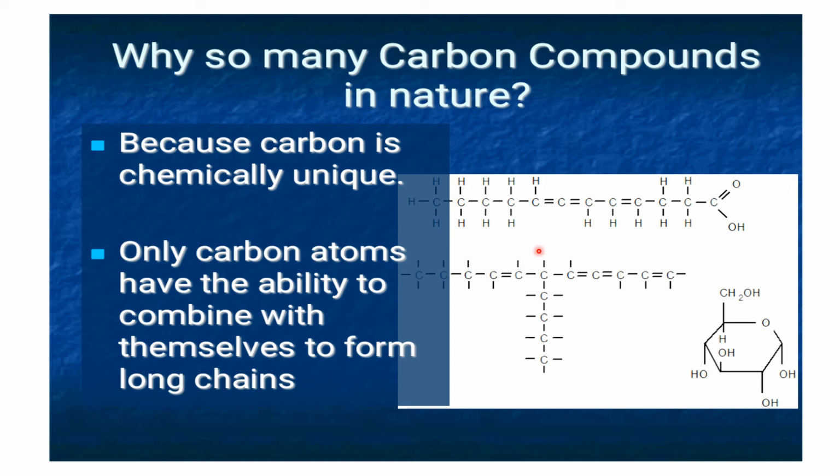Okay, so here you can see the straight chain of carbon compound. With how many carbons? 1, 2, 3, 4, 5, 6, 7, 8, 9, 10, 11, 12 carbon atoms. This is a straight chain of carbon compound, whereas this one is a broken chain of compound: 1, 2, 3, 4, 5, 6, 7, 8, 9, 10, 11, 12, 13, 14, 15. This is also a carbon compound but broken.